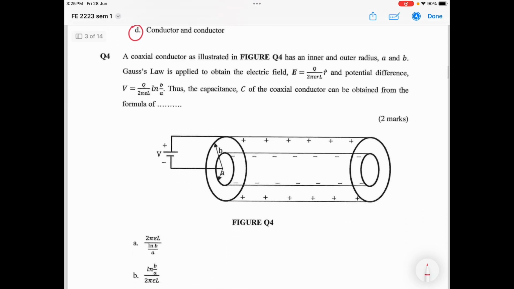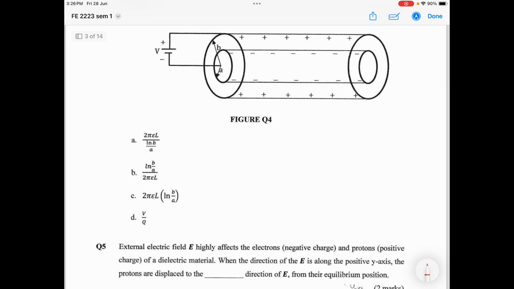So we look at question number 4. A coaxial conductor is illustrated in the figure. It has inner and outer radii of A and B. We use Gauss's law to find the electric field and the potential difference. The electric field is given, and the potential difference is also given for these coaxial conductors. So the capacitance of the coaxial conductor can be obtained from the formula. It's asking you what the formula of the capacitance is.